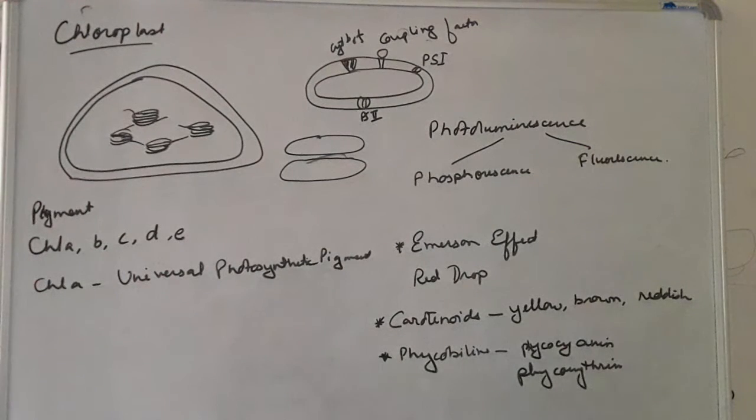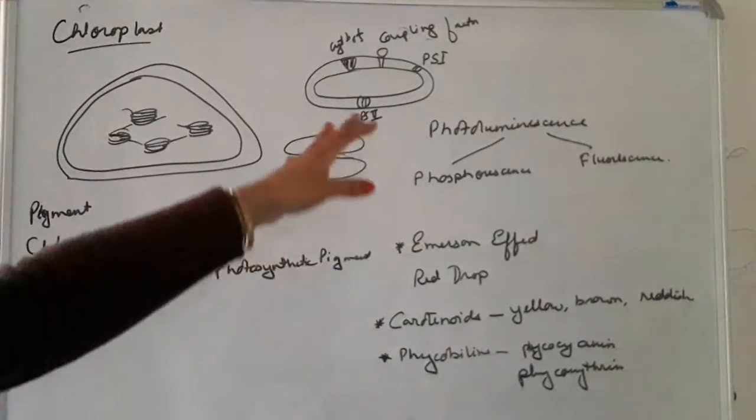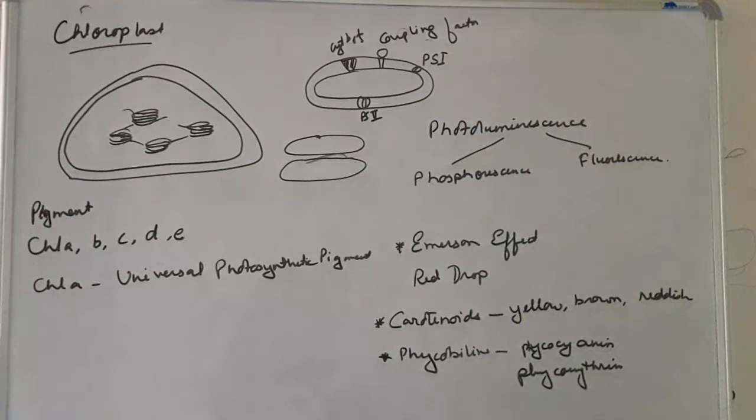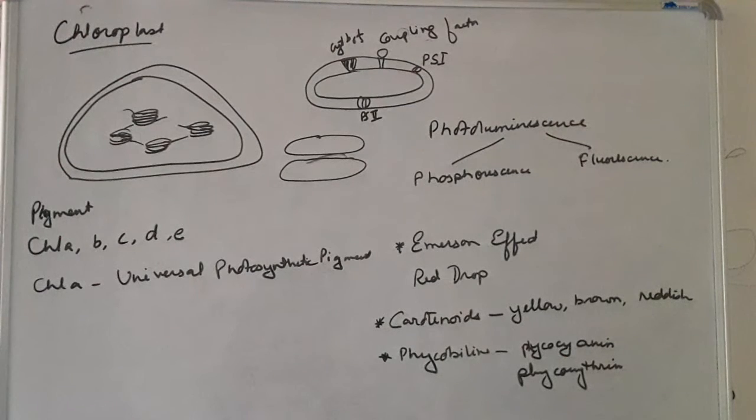Now next we come to photoluminescence. Photoluminescence is the phenomenon of re-radiation of absorbed energy. That means the particular amount of energy that is absorbed is re-radiated. It is of two types: phosphorescence and fluorescence. Phosphorescence means delayed radiation of long-wave radiations, that means they are not immediately radiated back, it is delayed. And fluorescence means immediate radiation, it is emitted immediately. So that is called fluorescence.